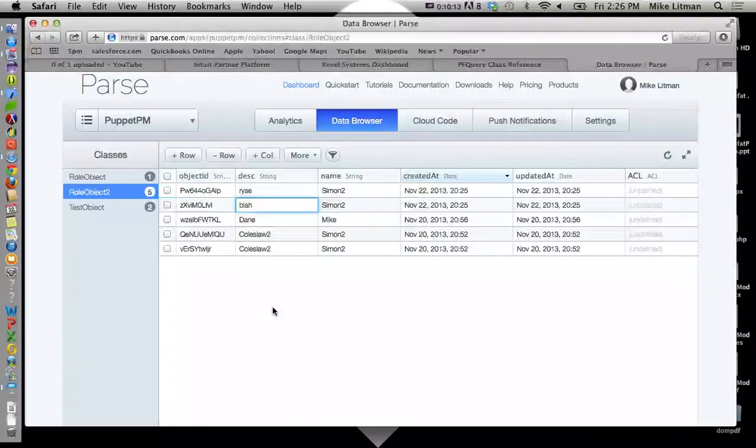We see that pretty good? That's fine. With 2 of them having a description of coleslaw 2, another one having Rise, another one having blah as the description. So we should be able to tell that we got 4 separate things.